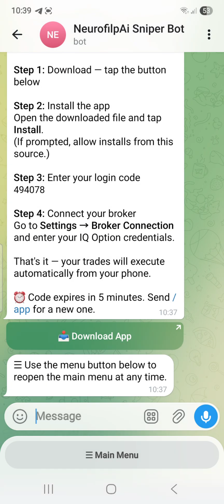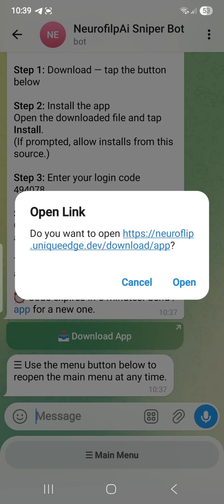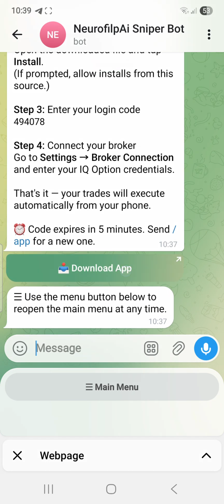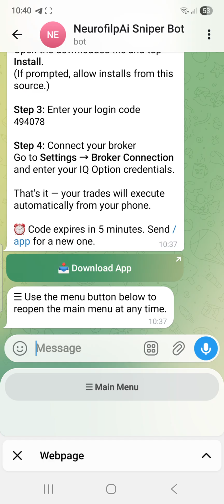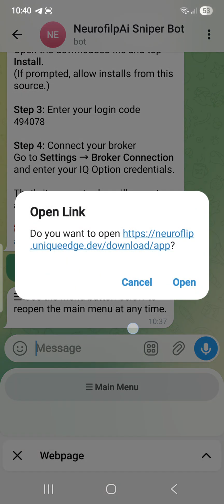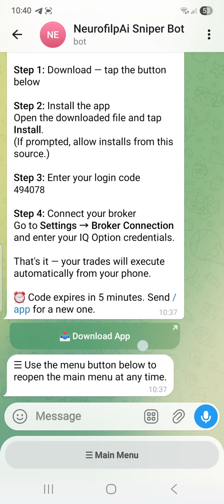Another thing you can do if you are having issues with download is you can easily copy this link. Let's see if I can copy it. Oh, I don't think I can copy it. Let's see again. I'm trying to copy this link. Once I copy the link, what I want to do is, let me see. What did I even press? I'm looking at what I pressed so that I can show you how to do it.